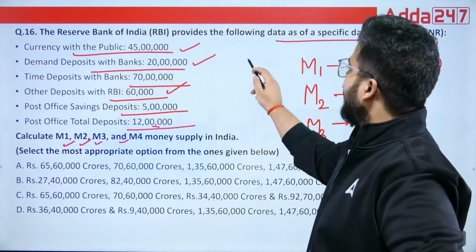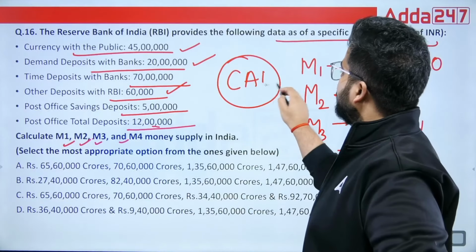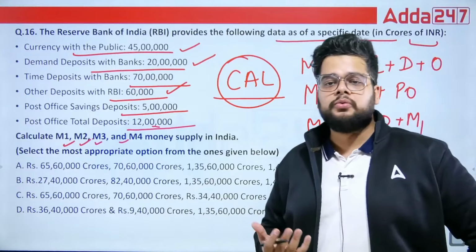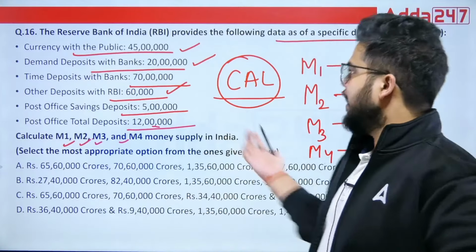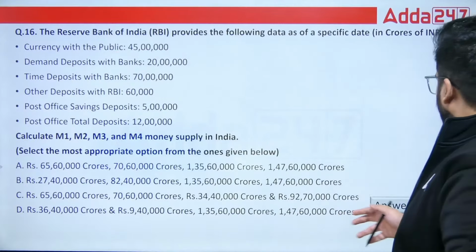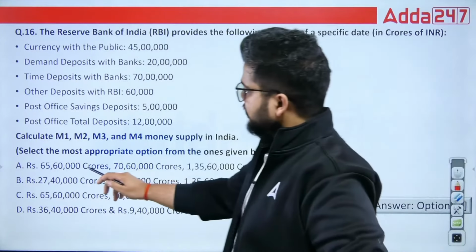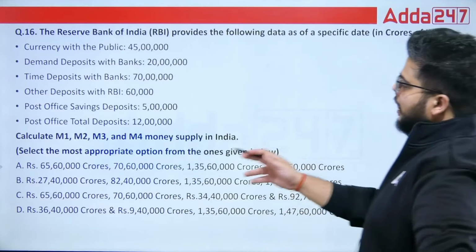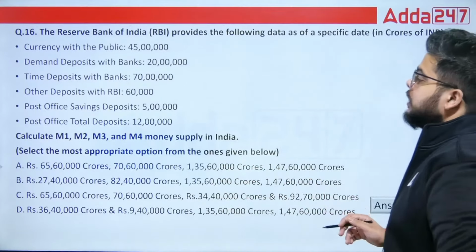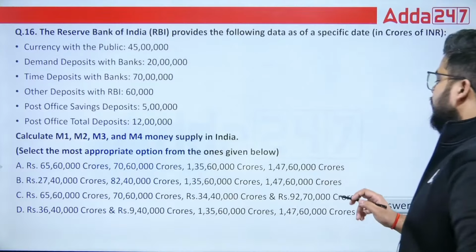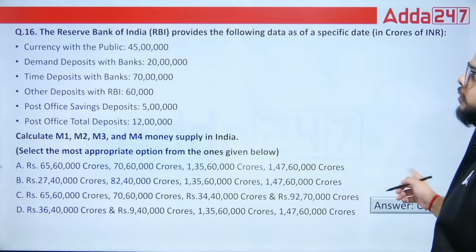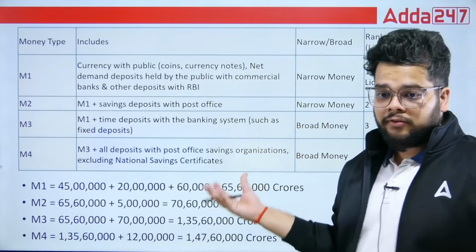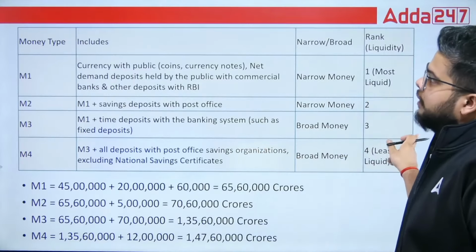And mind it, when we talk about IFS, always use a calculator because it is allowed in the exam. Do not waste your time in such bulky calculation. Just try to solve this question from the calculator. The right answer for this question will be option A: 65 lakh 60,000 crore will be your M1, M2 will be 70 lakh 60,000 crore, M3 1 crore 35 lakh 60,000 crore, and M4 will be 1 crore 47 lakh 60,000 crore. Here you can see the chart is also there, so in the PDF you can see and learn for yourself how the formulas work.